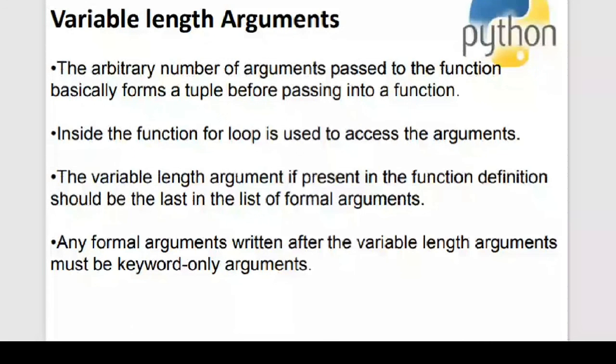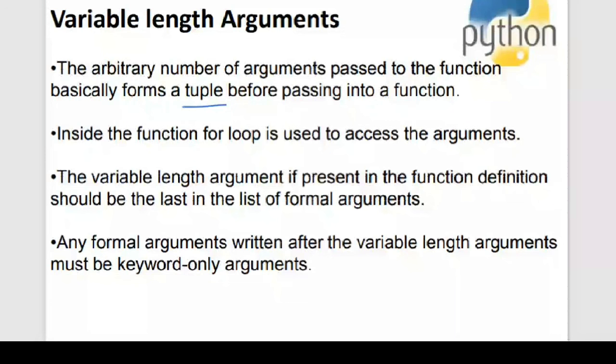So all the numbers that we have passed, say I am passing 10 numbers, all these 10 numbers will be converted into a tuple before passing into the function. Inside the function, a for loop is used to access these arguments because so many arguments are there. If it is one, two or three arguments, you can directly give it as x, y, z. But if there are more arguments, it is better you give it as a variable length argument. And since there are so many values in the argument, you just need a for loop to access all those elements.